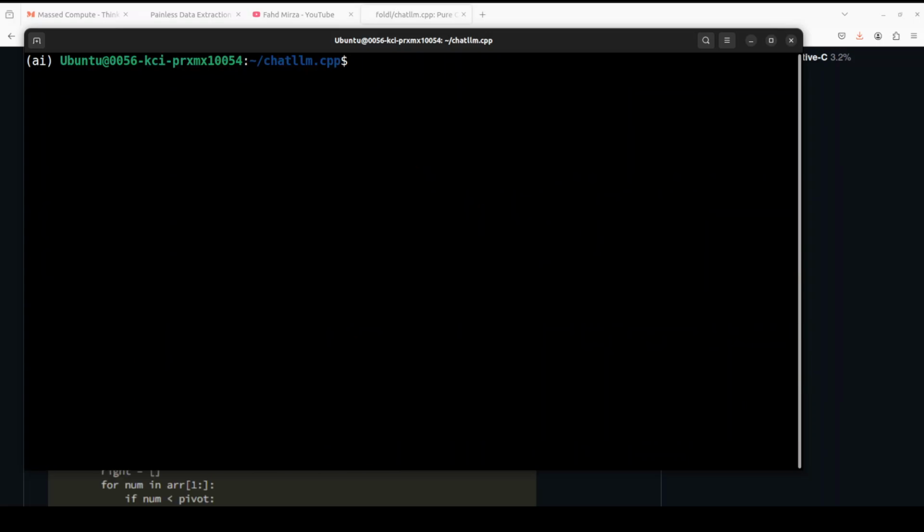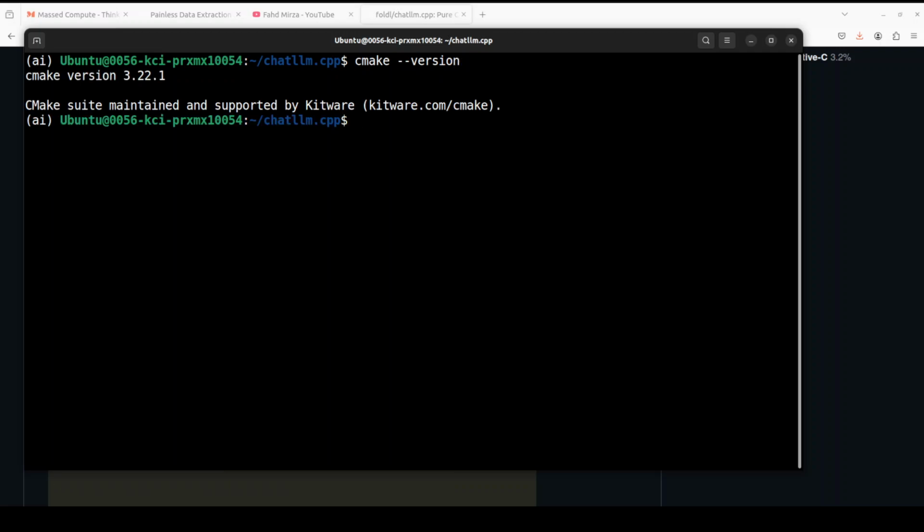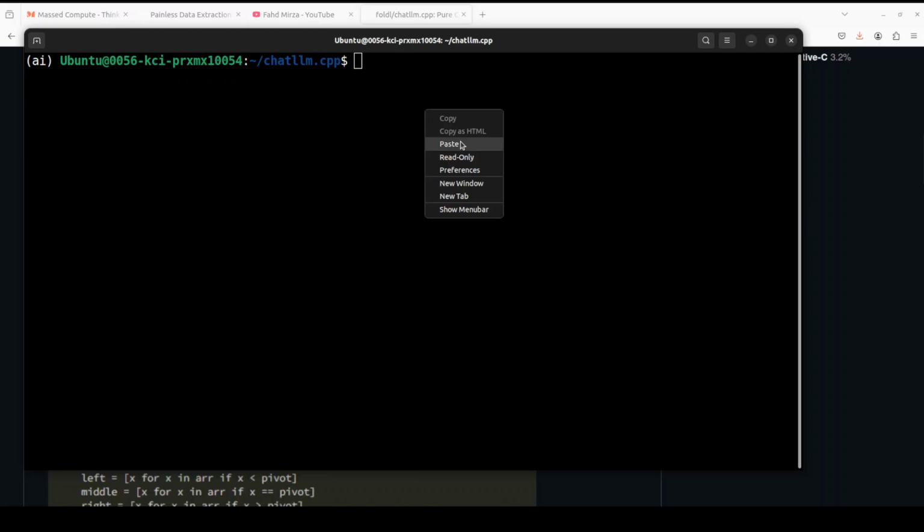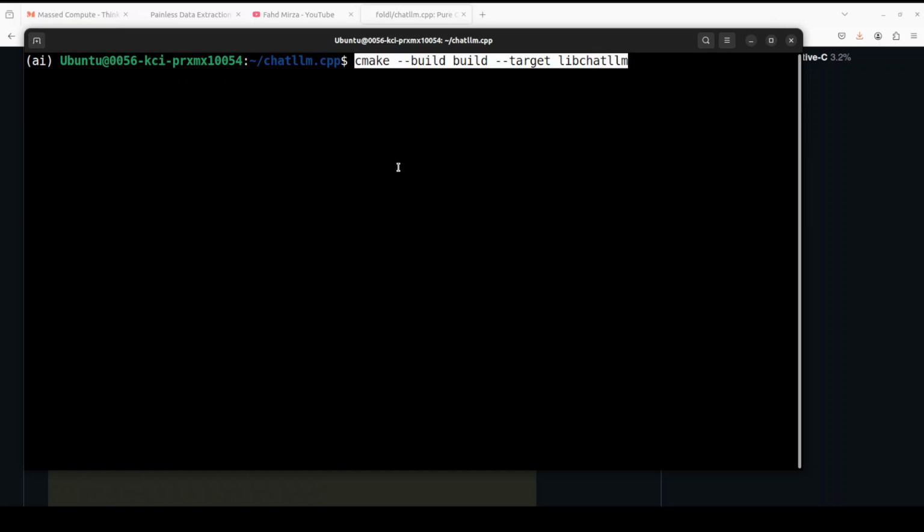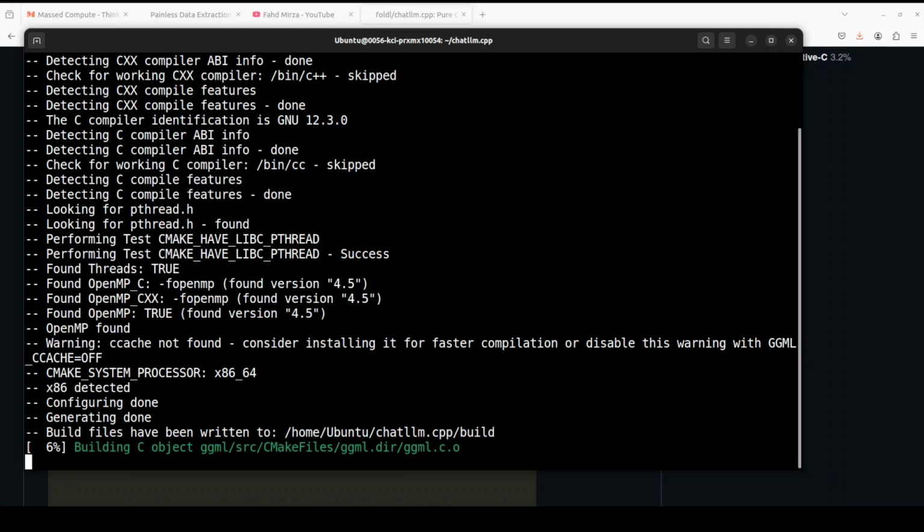One prerequisite which you would need and which is normally available on the Linux based systems and even on Windows is to have the CMake. I already have this CMake and this is the latest version because we need to build the bindings in order to get the C++ working. So let me run this command. And now it is building the bindings as you can see here. So let's wait for it. It is going to take a bit of a time.